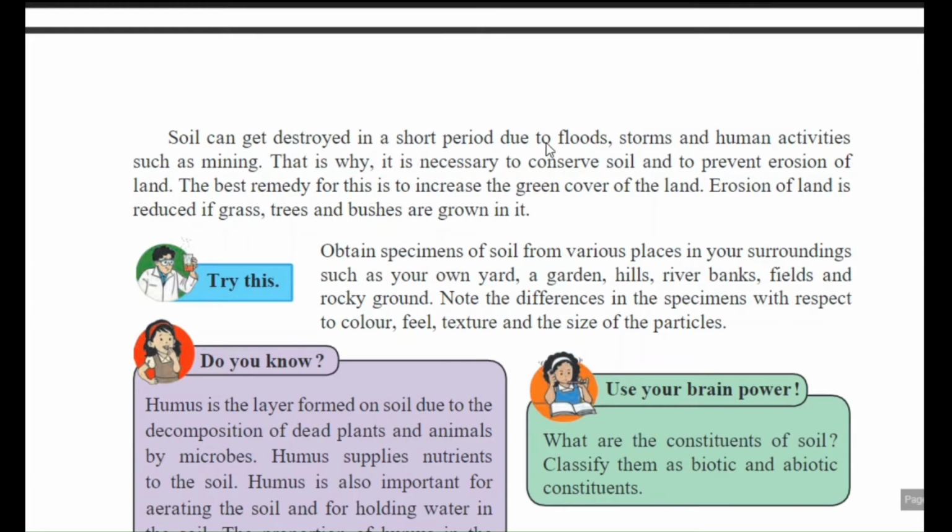That's why it is necessary to conserve soil and to prevent erosion of land. The best remedy for this is to increase the green cover of the land. Erosion of land is reduced if grass, trees and bushes are grown in it. ये जो plants होते हैं उनके roots क्या करते हैं? Soil को hold करके रखते हैं.